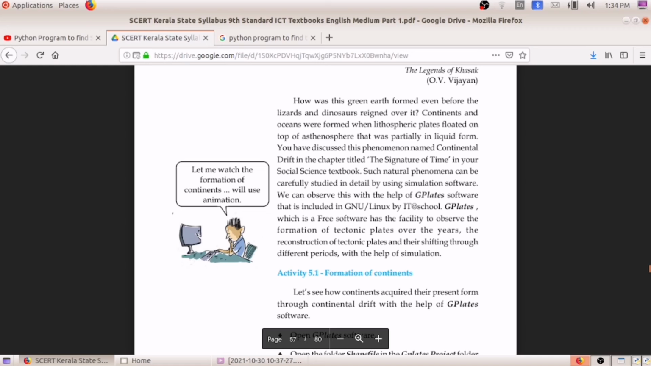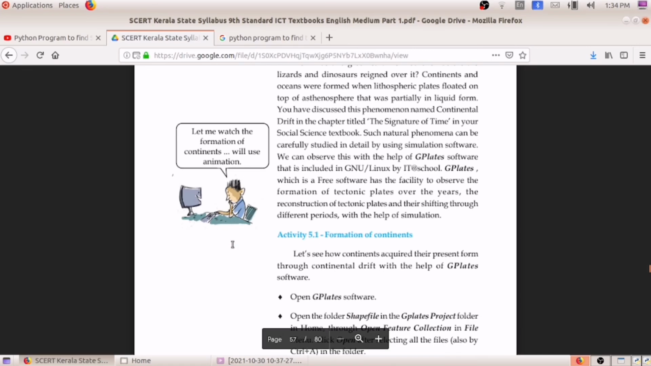So what is happening here? Social science is in the computer. Whatever we have studied historically or theoretically, we are going to do as practicals in ICT. So for this we will be familiarizing ourselves with a software, and that software is G-Plates.